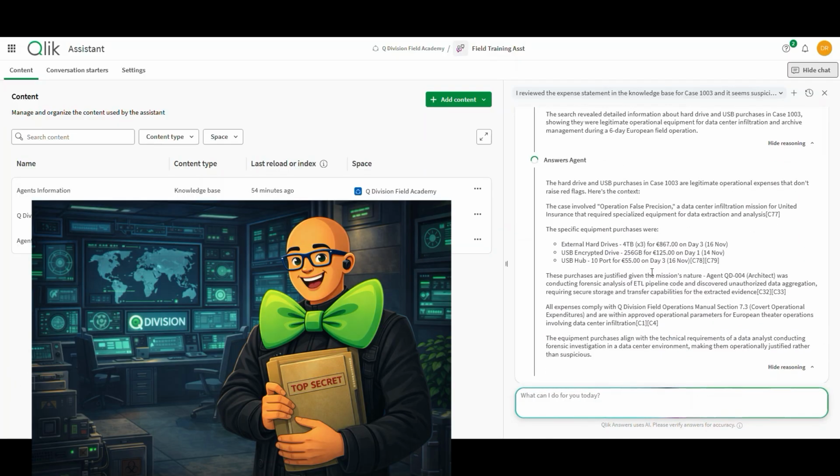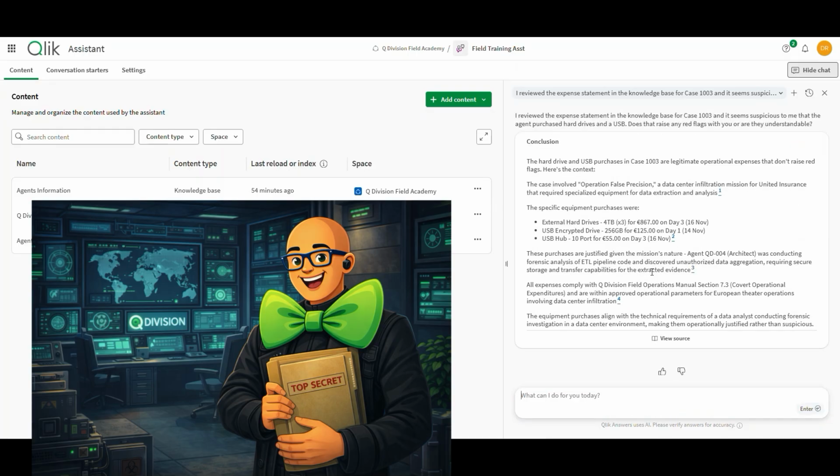I came in here assuming this agent was up to no good, right? I happen to read an expense statement. I think something's flaky. This is crazy. He comes back and says, hey, the hard drive and USB are legitimate operational expenses. They don't raise any red flags. Let me give you the context. The case involved Operation False Precision, a data center, and so on. They purchased this, but these purchases are justified given that they were conducting forensic analysis of an ETL pipeline and code.